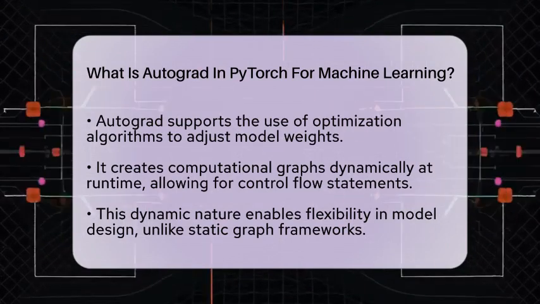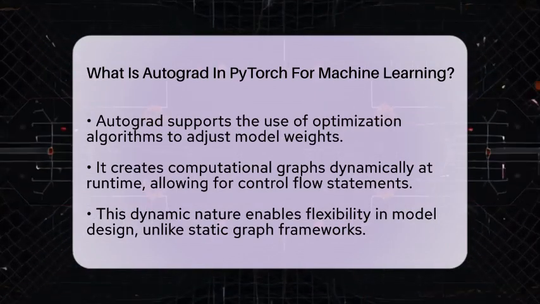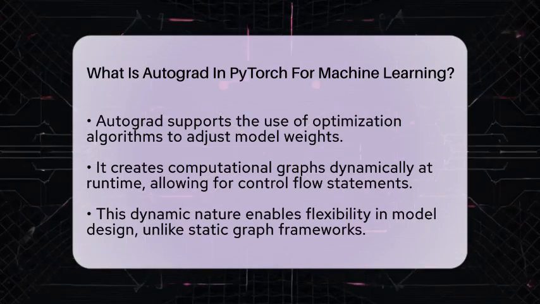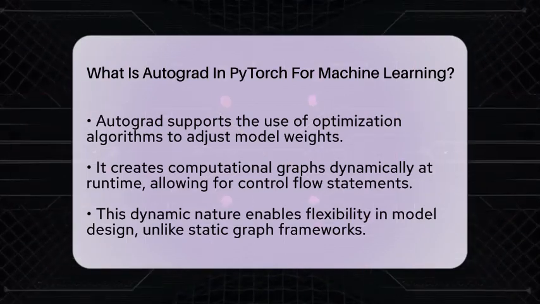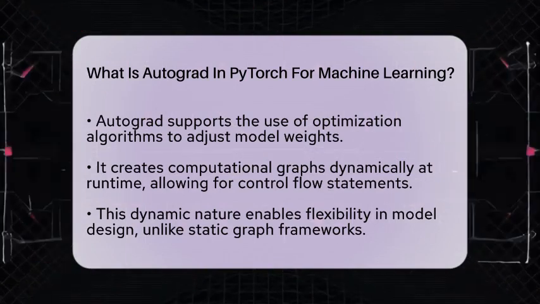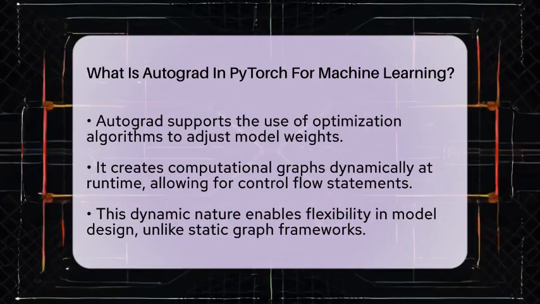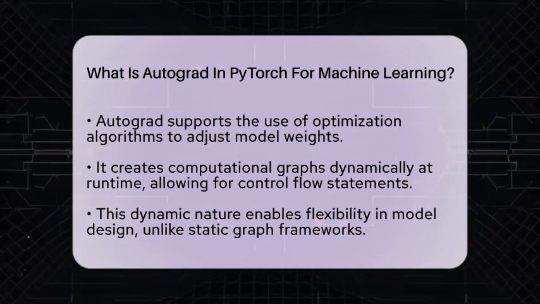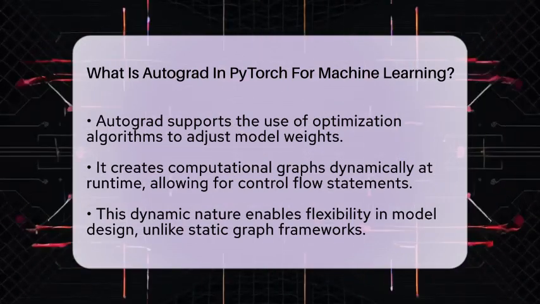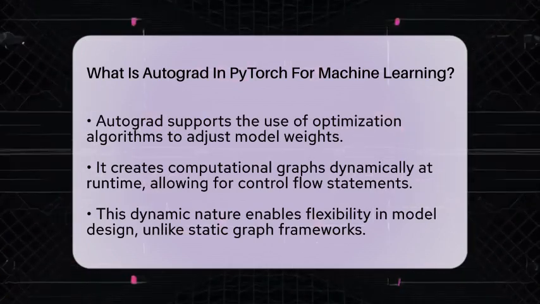In practical terms, Autograd powers the training of neural networks. It automates the gradient calculations needed for backpropagation. For instance, when training models like those behind ChatGPT or image generators such as DALL-E and Midjourney, Autograd manages the complex differentiation steps that allow these models to learn efficiently from data.